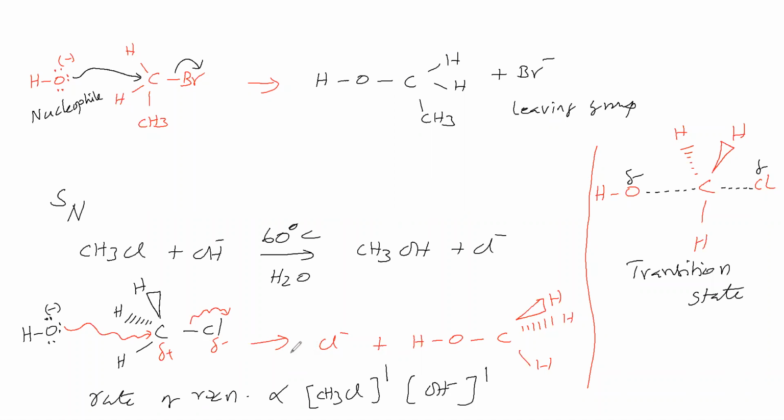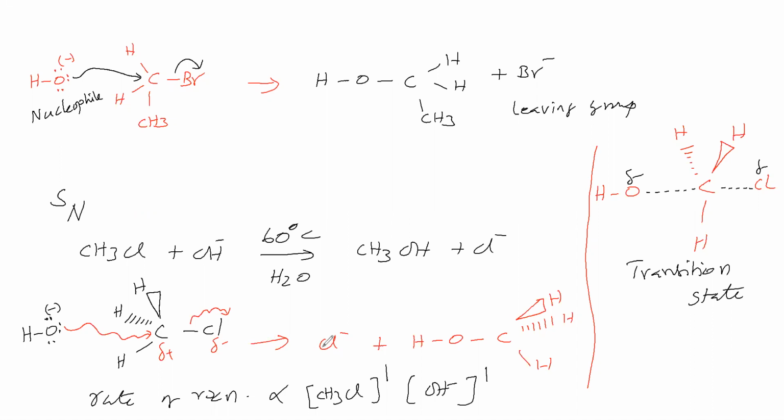How do we say only one step? Because when oxygen is making a bond with carbon continuously and simultaneously, the carbon-chlorine bond is breaking. To whatever extent this oxygen is making a bond with carbon, to that extent the carbon-chlorine bond is breaking. Therefore, this step is a single step.